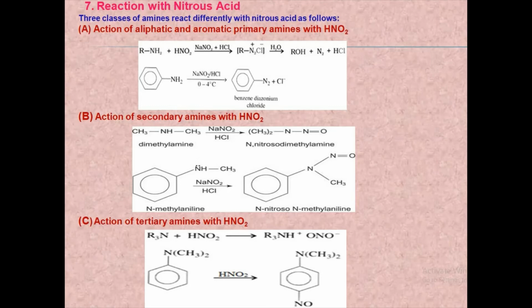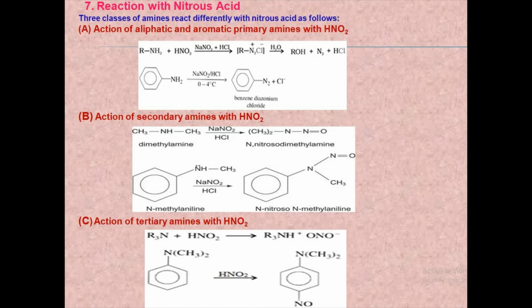Aliphatic primary amines react with nitrous acid. Nitrous acid is obtained from the reaction of sodium nitrite and HCl. A primary aliphatic amine reacts with nitrous acid to form aliphatic diazonium salt, which, being unstable, liberates nitrogen gas and yields alcohols. Whereas aromatic primary amines undergo diazotization reaction with nitrous acid to form benzene diazonium chloride.